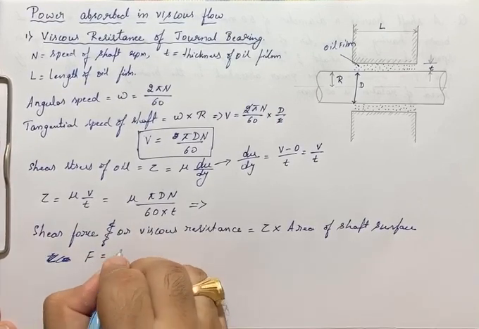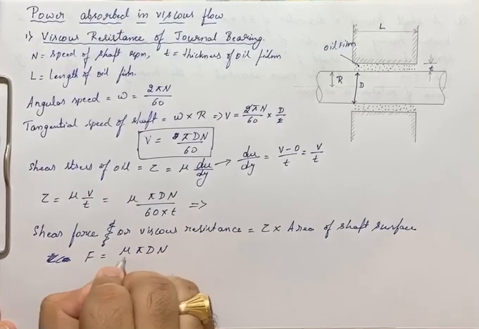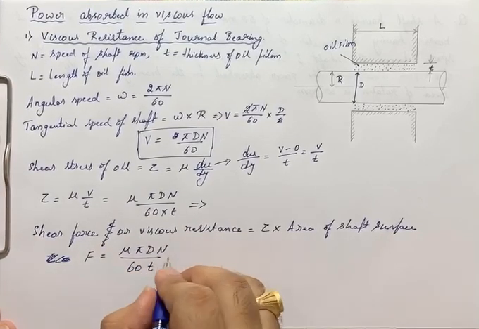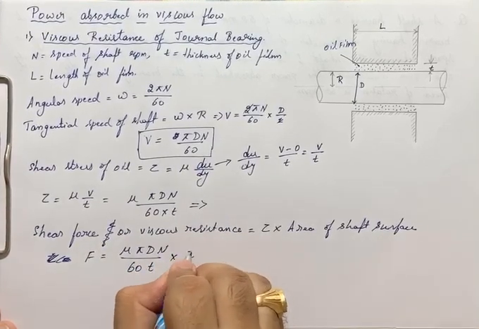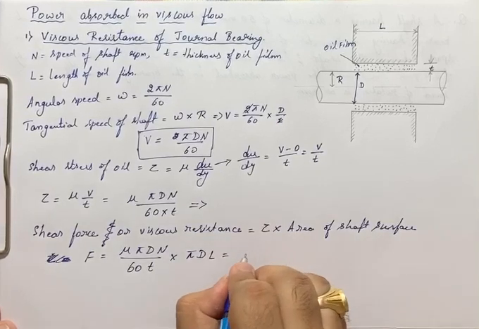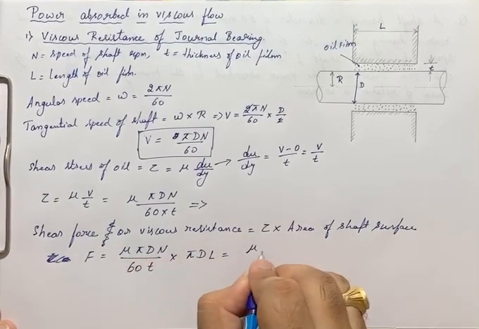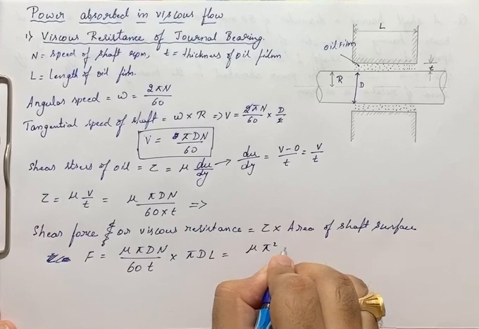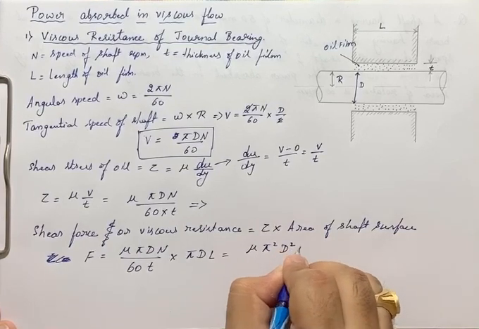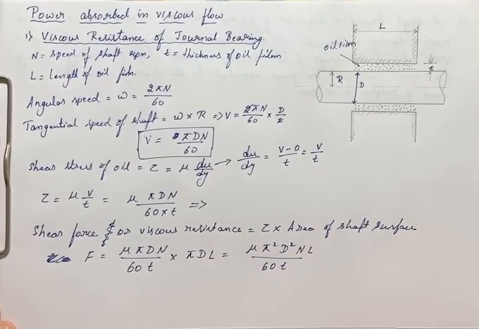F is equals to tau, we got mu into pi dn divided by 60 into t, into area, pi d is the circumference of a shaft, into L. So I will get F is equals to mu into pi square d square n L divided by 60 into t, right? This is what we have.